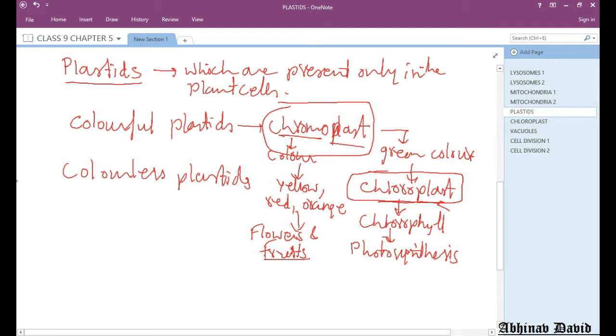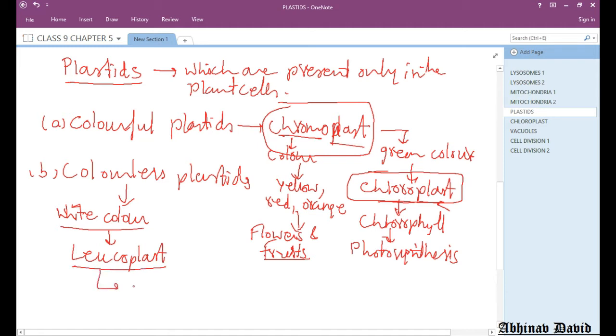Okay, now let us move to the second category. First is colorful and second is colorless. Now colorless plastids are not completely colorless basically, some are colorless but some are having white color. So we consider them as colorless plastids only and they are also called as leucoplasts. And what is their basic function? They are basically storage plastids.